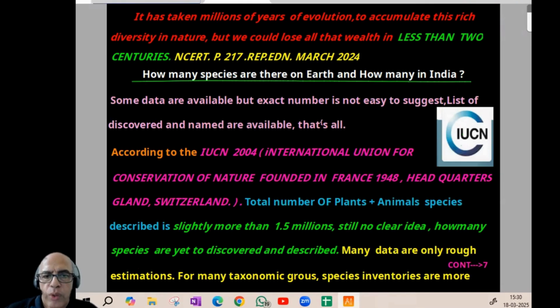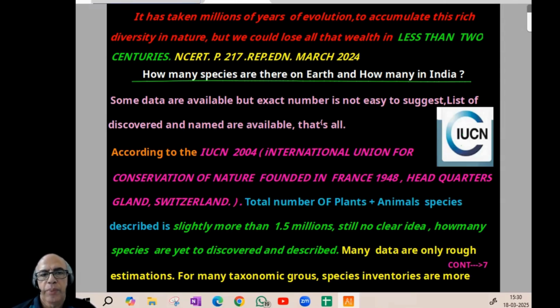But we could lose all that wealth in less than 2 centuries. That data can be changed, 2 to 3, 4, 5, 6, likewise. Less than 2 centuries, less than, more than, take care. NCERT page number 217, it is given.